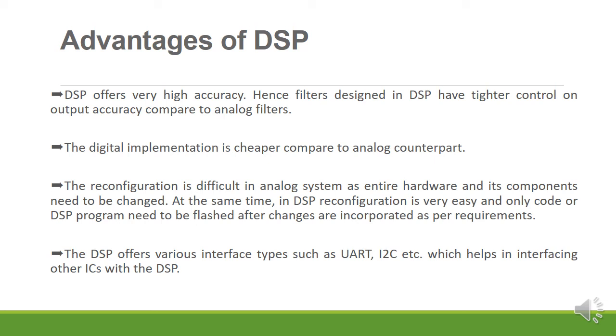Once again I am reminding you, what is DSP? We use the analog signal, which is given to the analog filter. The analog filter output is given to the A to D converter. The output of the A to D converter is given to the computer. That means we are manipulating that digital signal using digital techniques. After manipulating, that signal is converted again to an analog signal. This is the process of DSP.